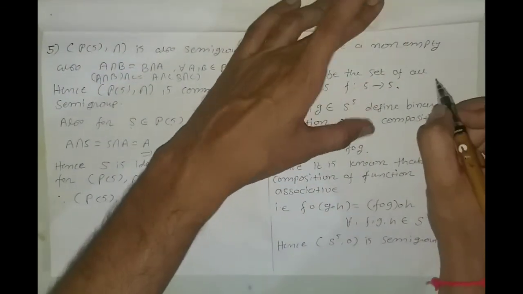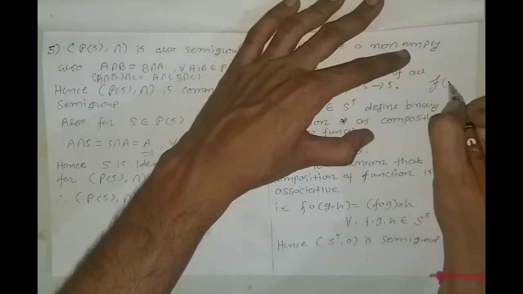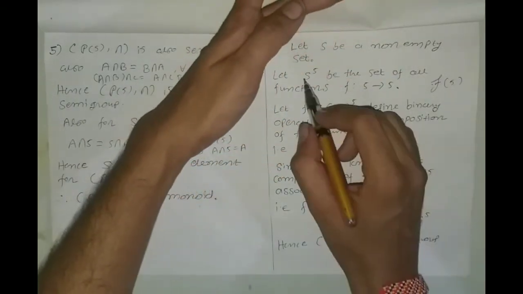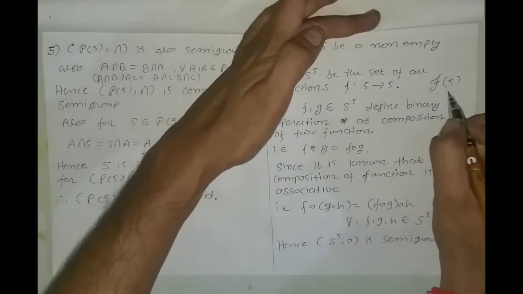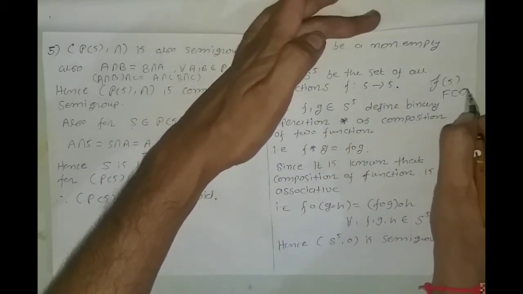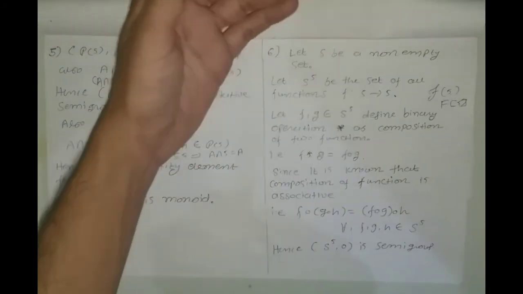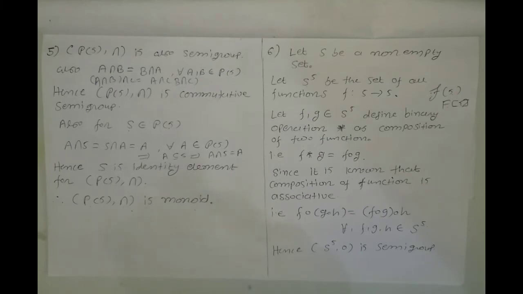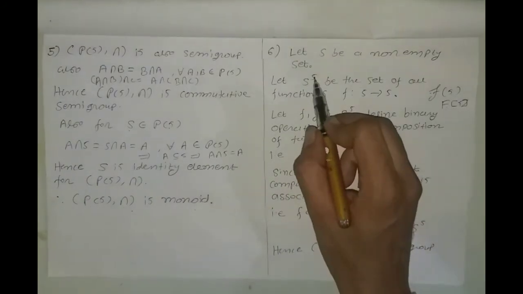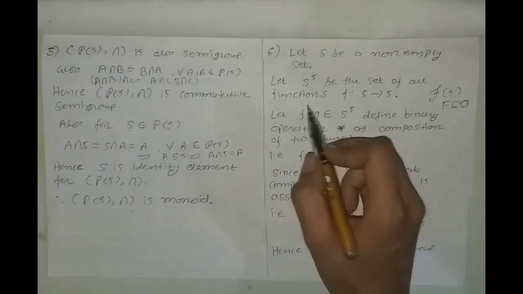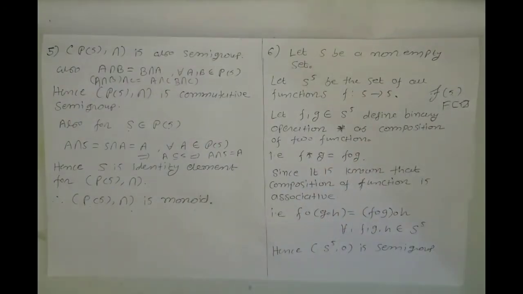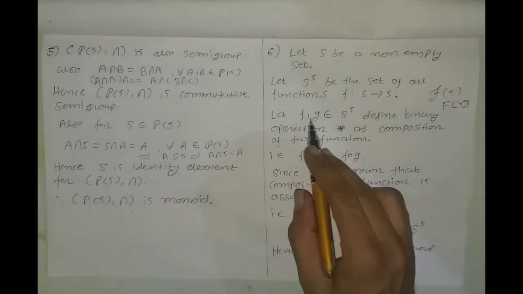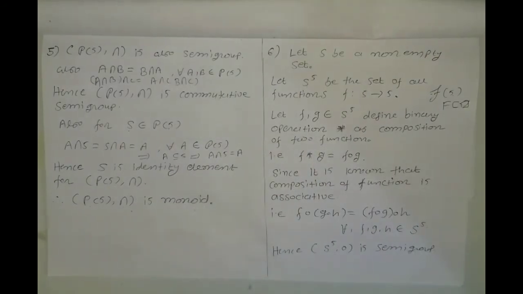Some authors write it as script F of S, some write it as F of S. Here we use S raised to S for the set of all functions f from S to S. Now consider two elements f and g from this set.